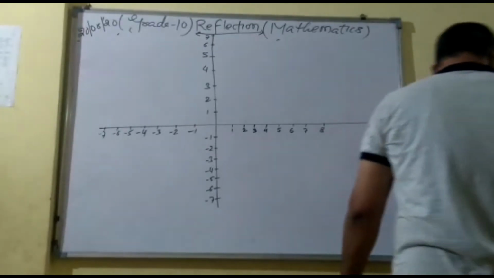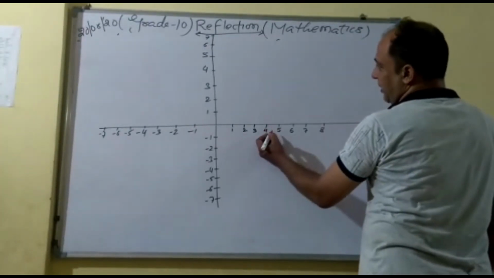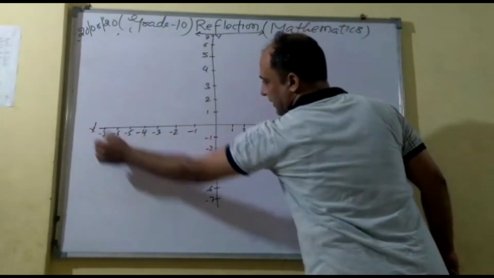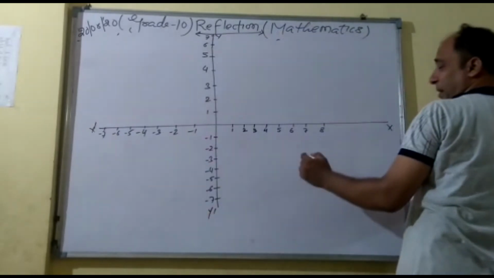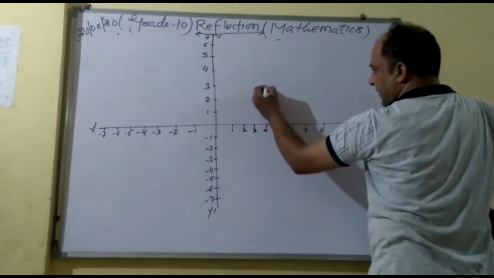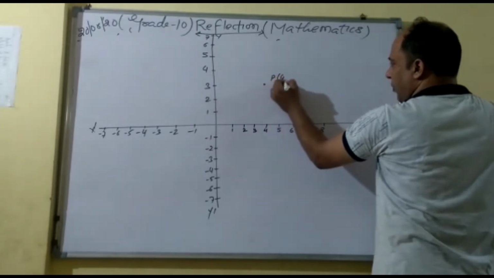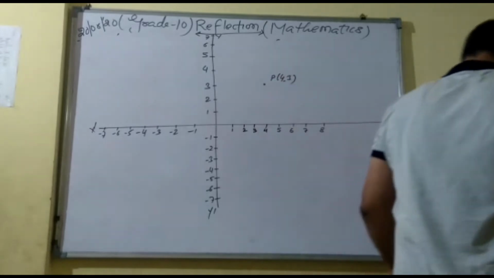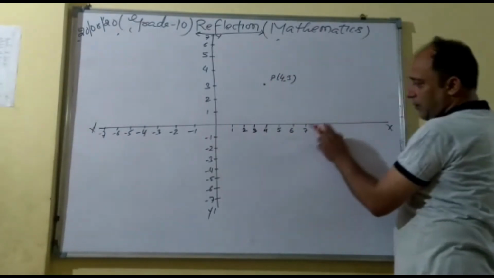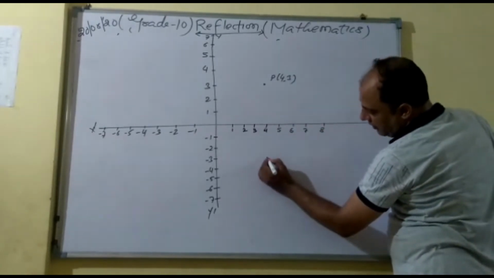Okay, so now one of the points is given, P(4, 3). P(4, 3) means, on the x-axis, y, x dash, y dash axes, the value of x is 4 and the value of y is 3. So it is here, P(4, 3). Right. Now another point. Reflection is given on the x-axis, which means your mirror is this line. So where it is, the image will be here.